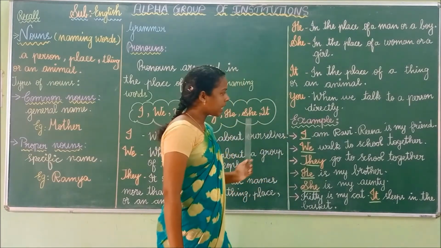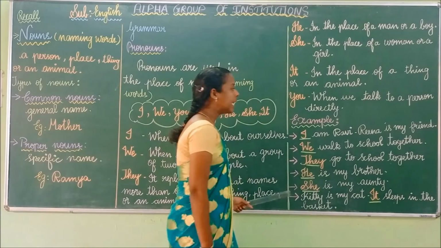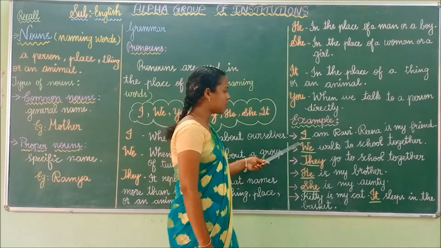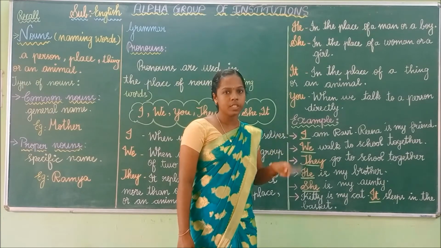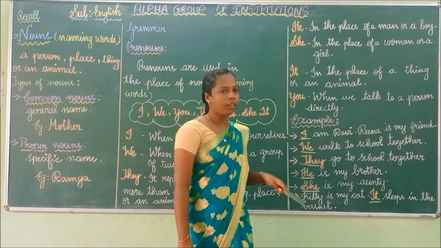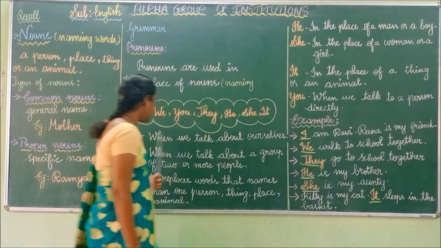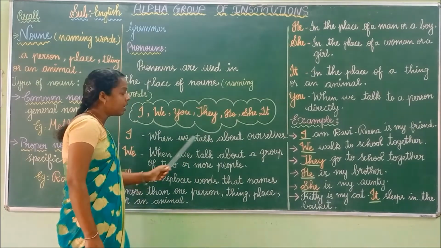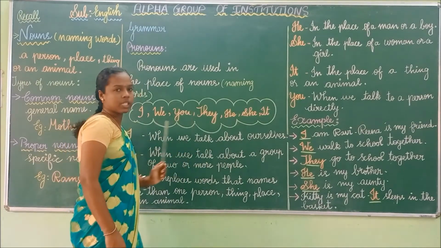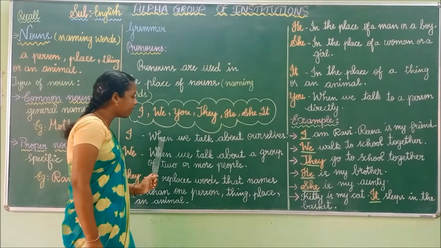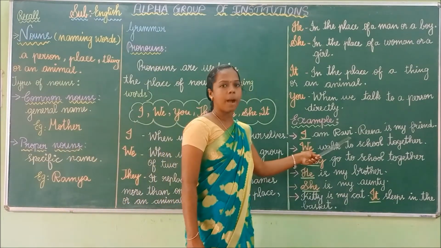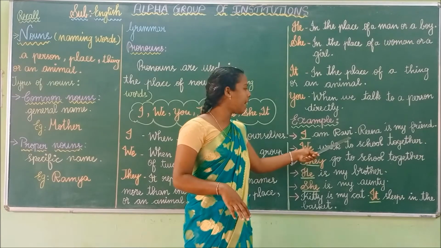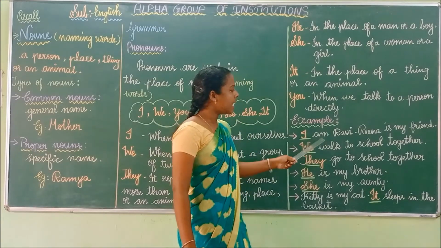Now we will see the examples. Look at the first example. I am Ravi. Here, Ravi is introducing himself. So I have to use I. When we talk about ourselves, we have to use I. Here, Ravi talks about himself. So we have to use I am Ravi.